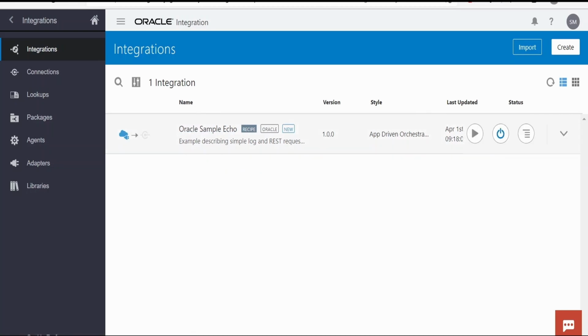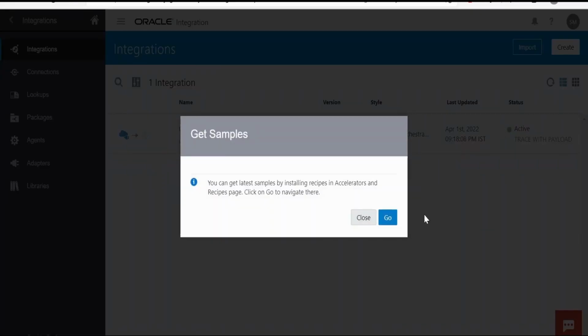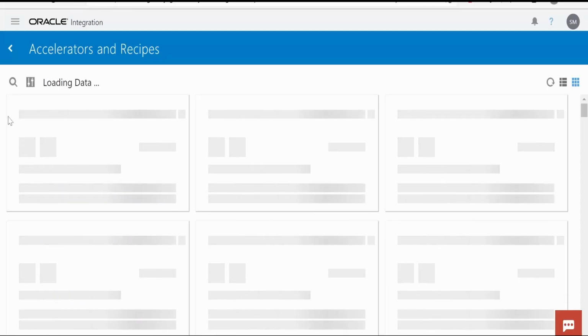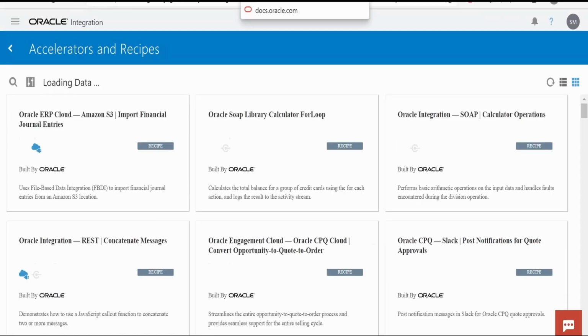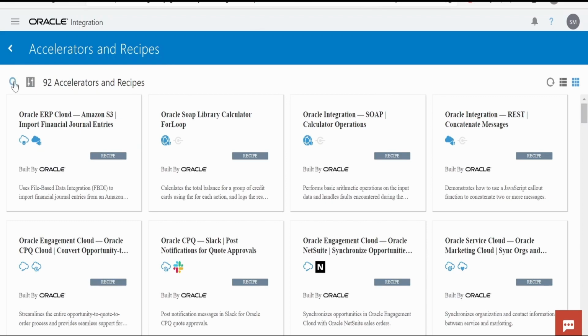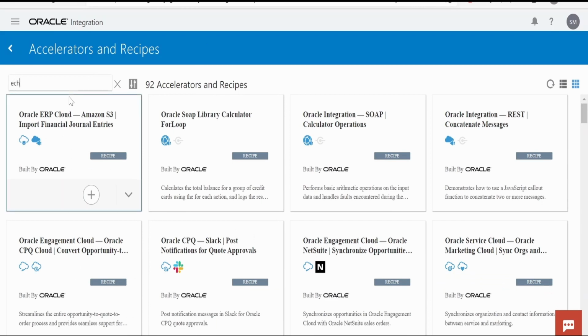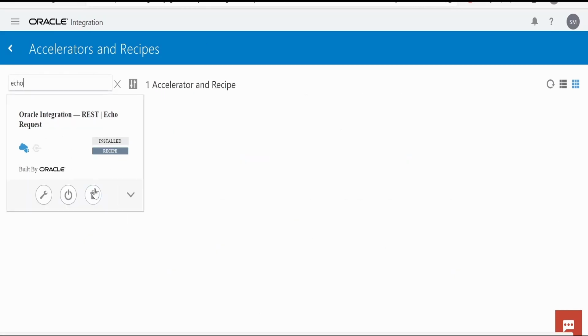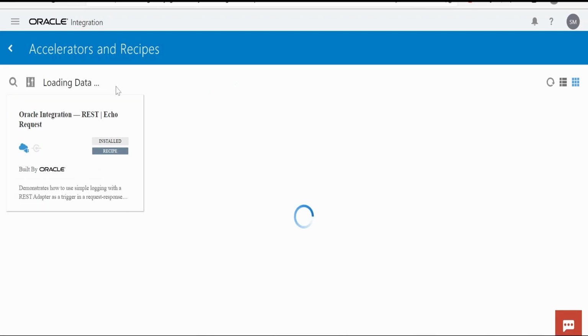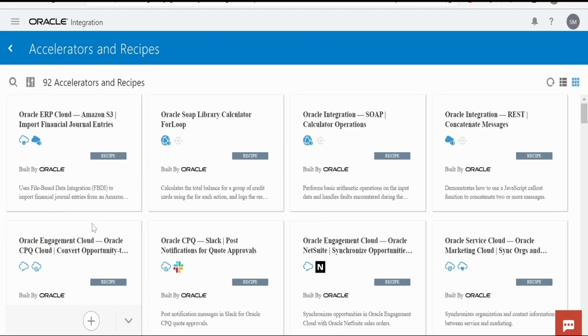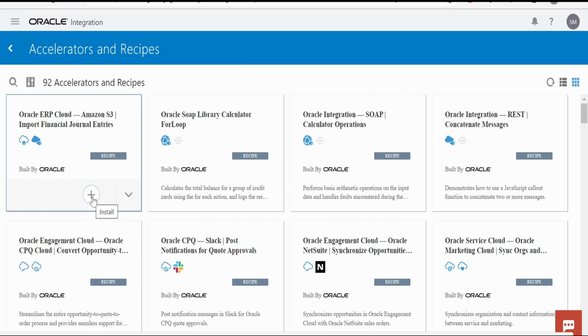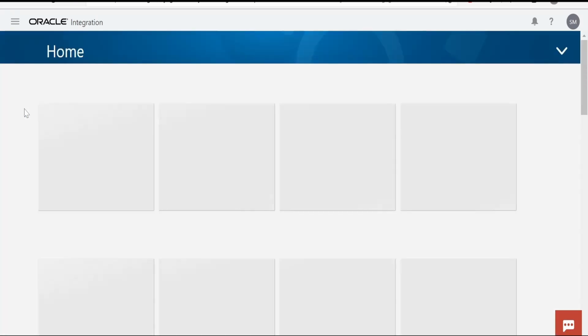If you are unable to see those sample integrations, one way to get them is to click on help and click on get samples. Now you have to click on go. This will open up the accelerators and recipes page. Here you can search. The sample integration which we want is the echo sample, so I will type echo here. I already have this echo integration in my instance, so it is not showing me that option; it is showing uninstall. If I delete from here, it will be deleted from my instance. If I show you some other integration in this recipe, there is this plus install button. If we click on this, that integration will be created in our instance.